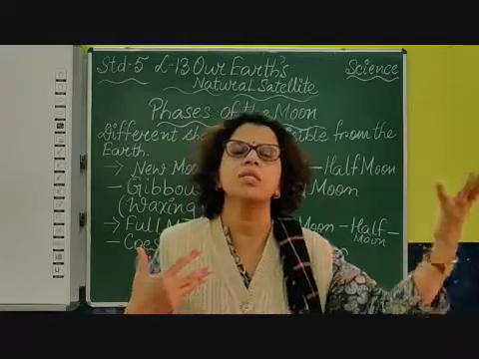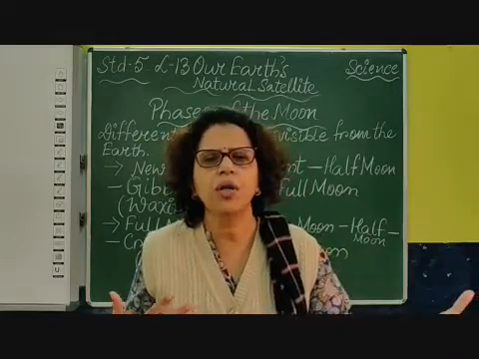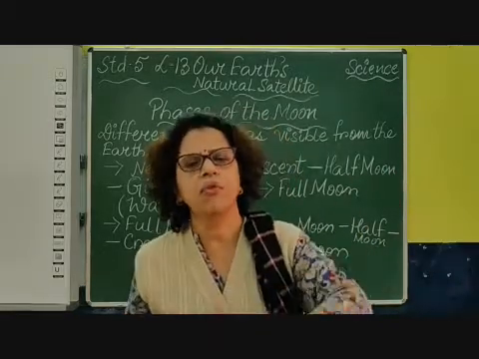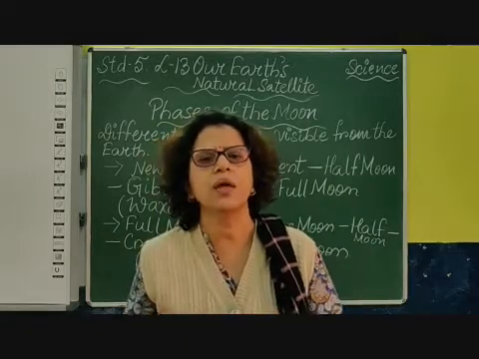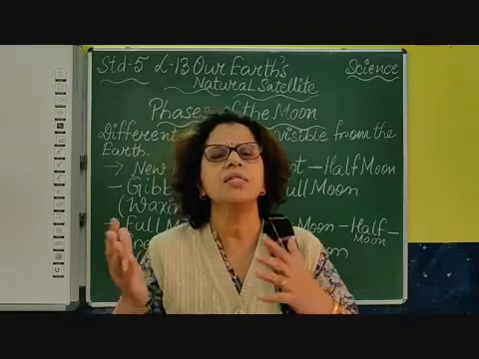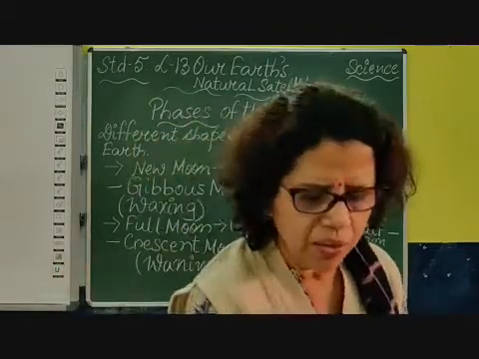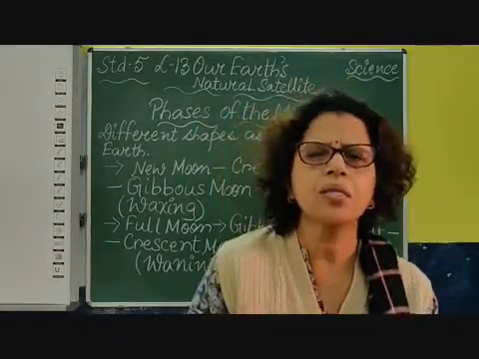But the moon, since it is very near to us, the nearest celestial body to the earth, we can see the moon because the light falls on the moon and it reflects to us, and that reflected part is the part which we see, and we say it phases of the moon. As the moon is orbiting around, children, there are different phases which can be seen.